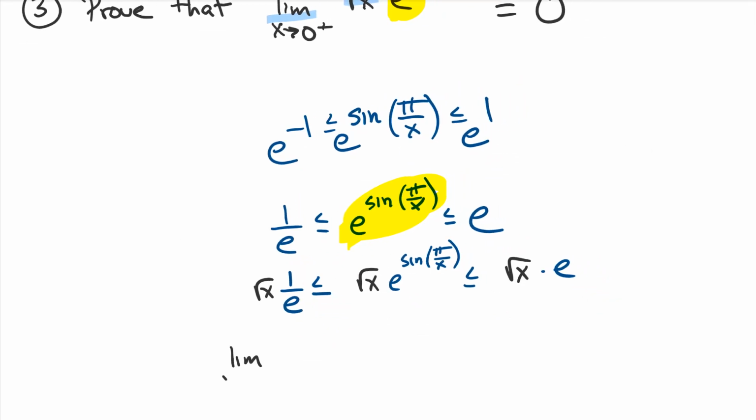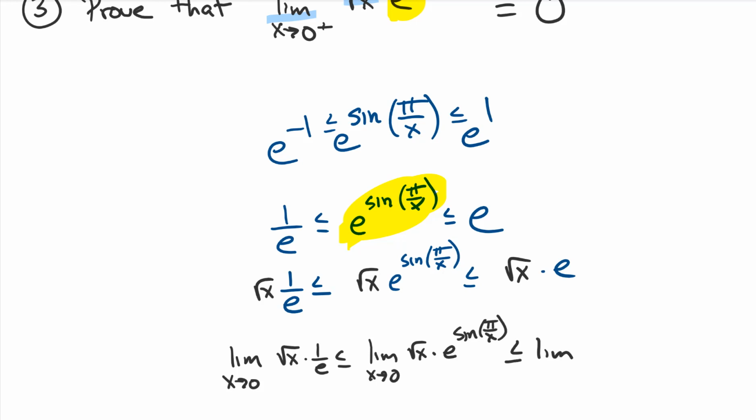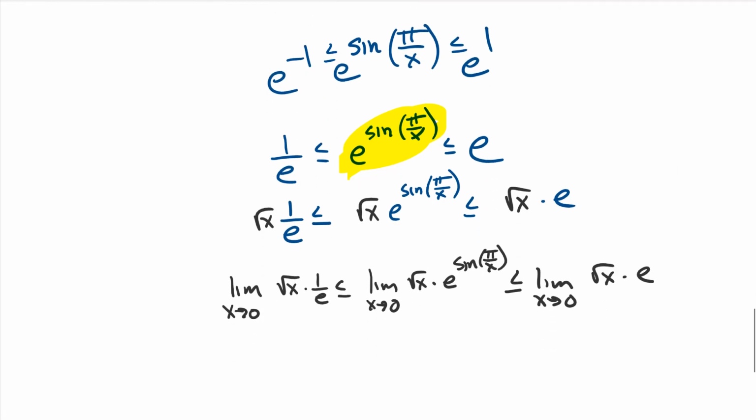The limit as x tends towards 0 of a constant times the square root of x is less than or equal to the limit as x tends towards 0 of the square root of x times e to the sine of pi over x, is less than or equal to the limit as x tends towards 0 of just a constant times the square root of x. Well, this is going to be 0 because you plug in 0, the square root of 0 is 0, and 0 times any number is equal to 0. And the other side is equal to 0.